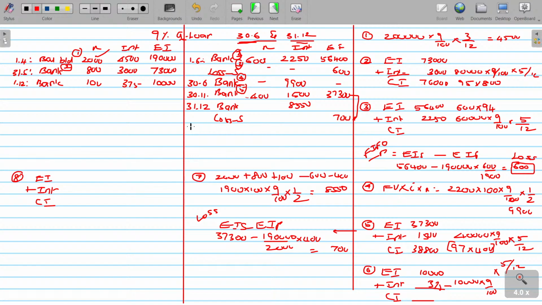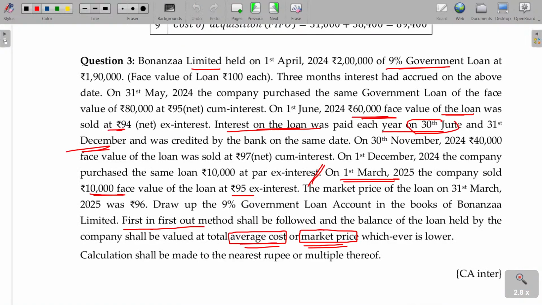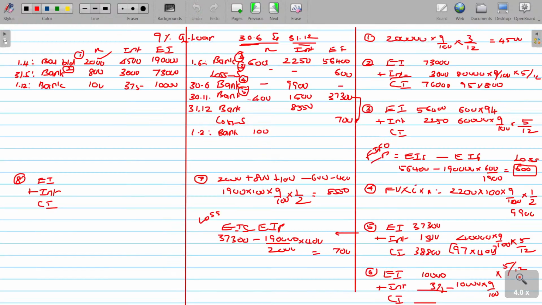10,000 worth, right, sale on which date? 1st March. Bank. 100 worth, sold for how much? 95 ex-interest.